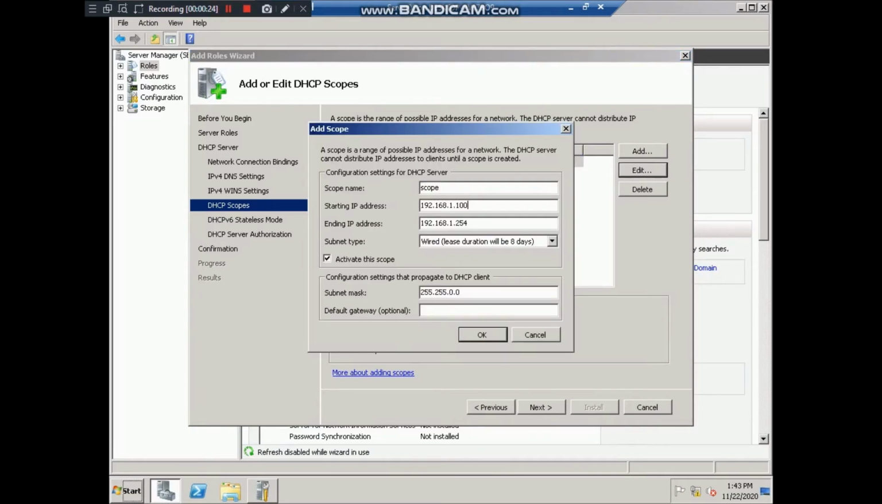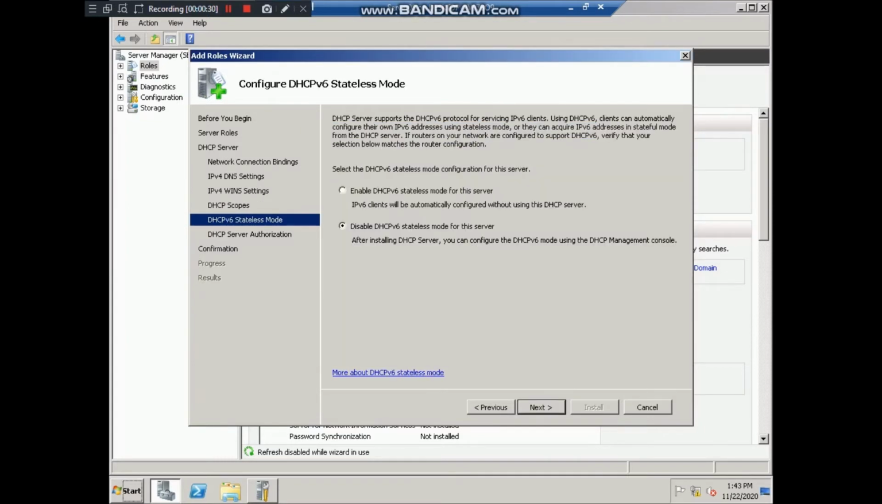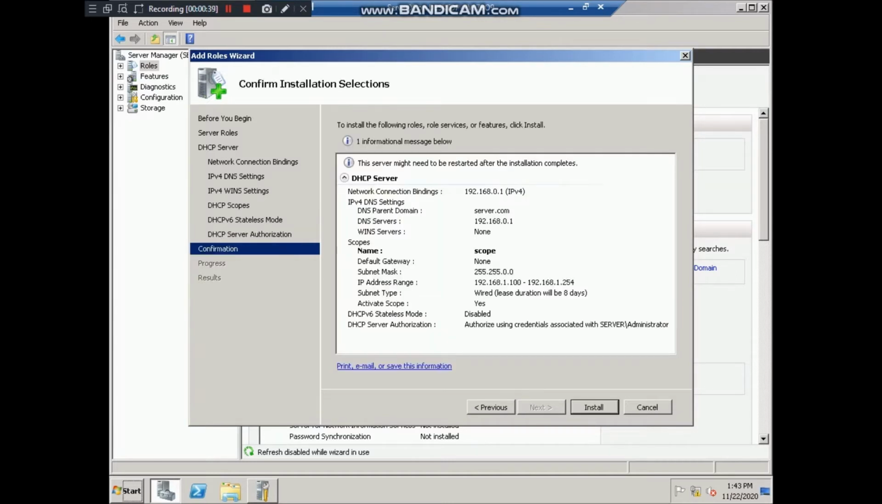Yeah, scope name, just scope, starting IP, ending IP, and subnet mask. Next, we don't need this. Yeah, just a quick installation and restart.